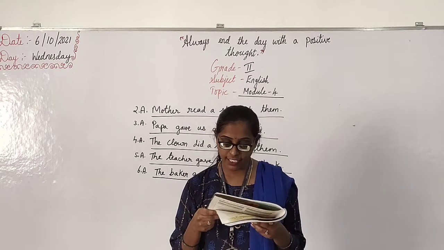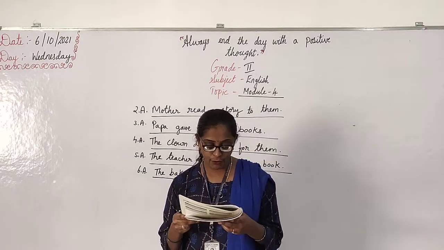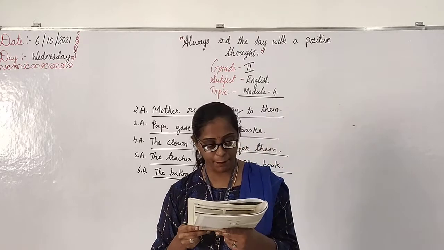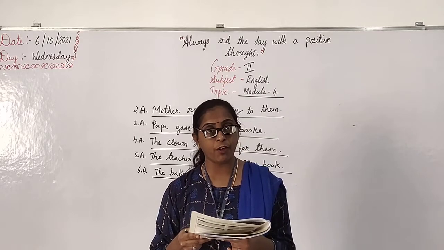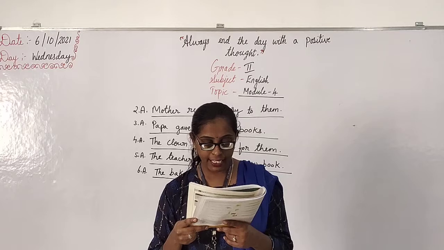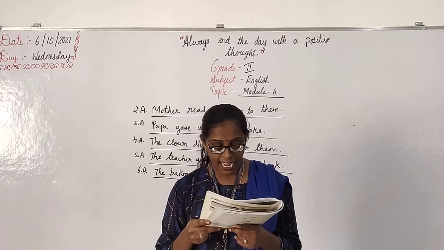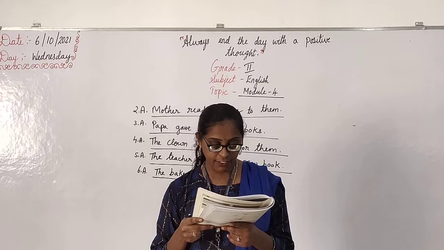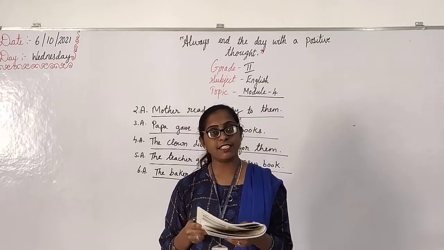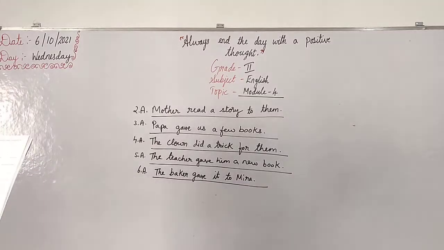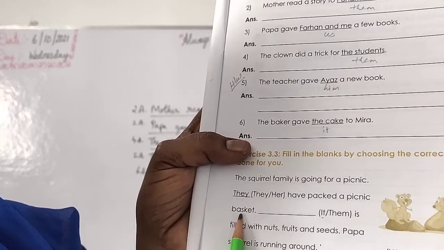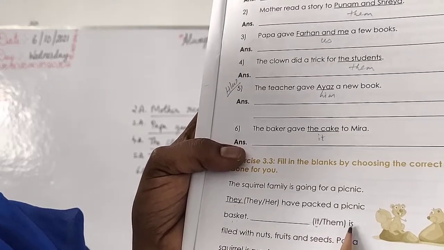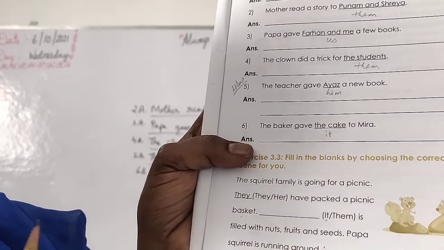Then next what we have, exercise 3.3. Fill in the blanks by choosing the correct pronouns. One is already done for you. The squirrel family is going for a picnic. See, they have given the option. You should choose the correct pronoun and write there. They have packed a picnic basket. Dash, it or them, is filled with nuts, fruits and seeds.